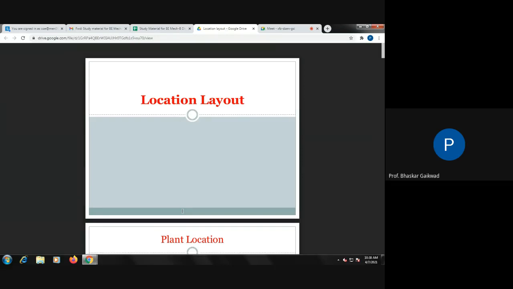Then next is the group layout, meaning grouping certain machines at one place. For example, different types of die casting units are there. We can group them together. Different types of injection molding machines are there, grouped together. The compression molding machines are there, we can group them together. Laser technology parts, EDMs, wire cuts, so many machines are there.